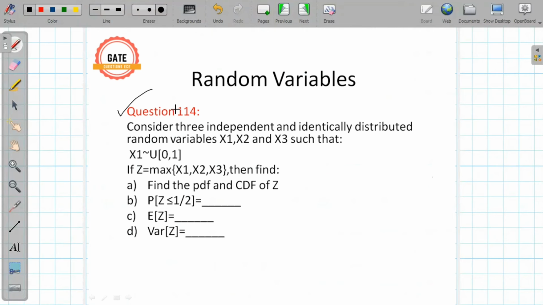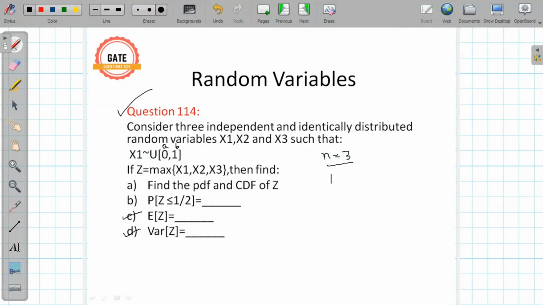So this is question number 114 that we discussed in earlier videos. You can see here z is the maximum among 3 random variables which are uniformly distributed over 0 to 1, and all these 3 are independent and identically distributed random variables. In parts C and D, we can directly calculate by using these formulas. In this question, n is 3 because there are 3 random variables. Also here x1 is uniformly distributed over the interval 0 to 1, so here a is 0 and b is 1.